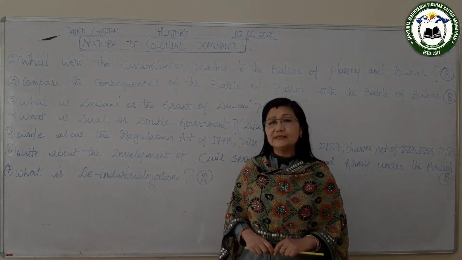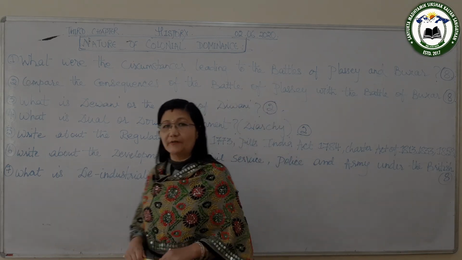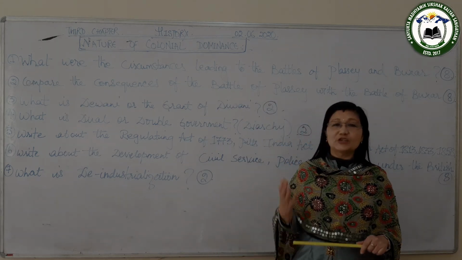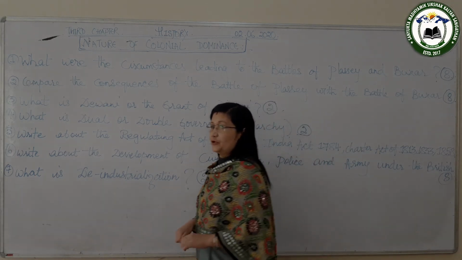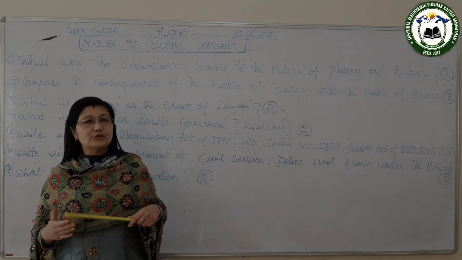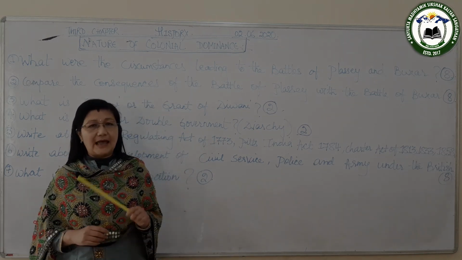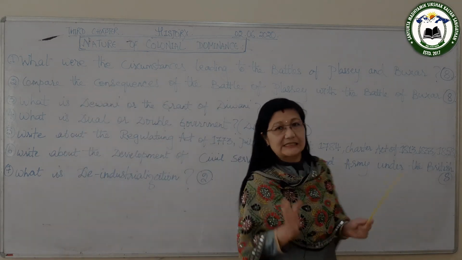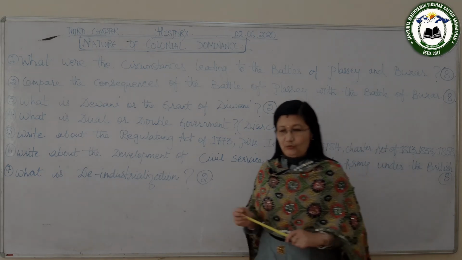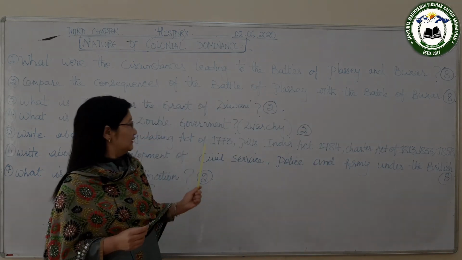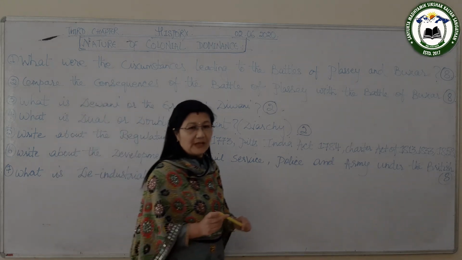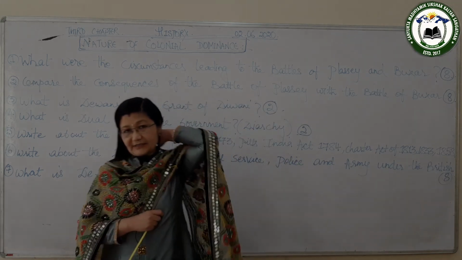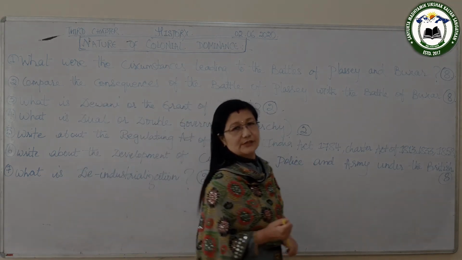Now, as the inefficiency and corruption of the East India Company came to be known to the British Parliament, the British Parliament started to pass administrative acts in order to control the East India Company. So the first act that was passed was the Regulating Act of 1773, and there are 4 provisions of this Regulating Act.